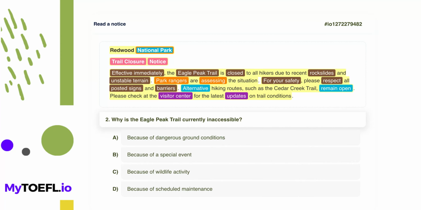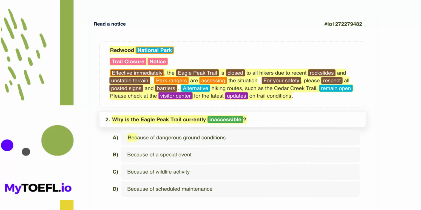Now let's move on to the second question. Why is the Eagle Peak Trail currently inaccessible? This question asks for the reason why the trail is closed. The word inaccessible is a synonym for closed or cannot be entered. To find the answer, we should look for the cause or reason in the text, usually signaled by words like due to or because. In the first sentence, we see the phrase due to followed by the specific reasons.